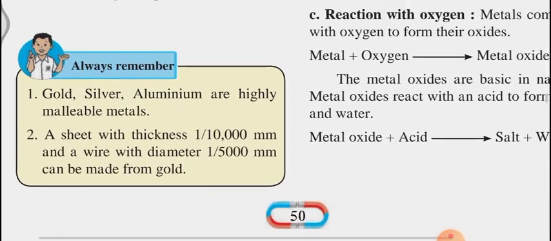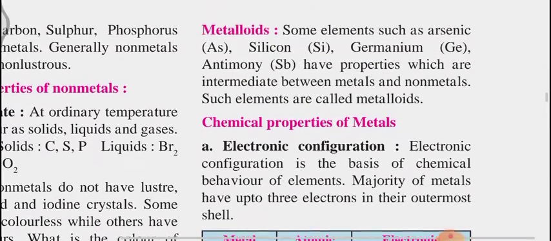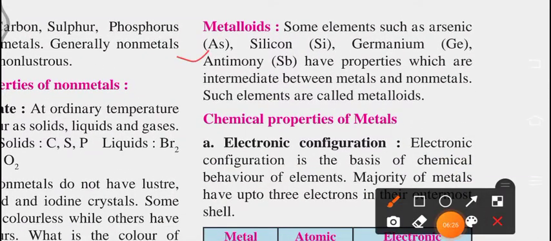Next point is metalloids. Some elements such as arsenic, silicon, germanium, antimony have properties which are intermediate between metals and non-metals.